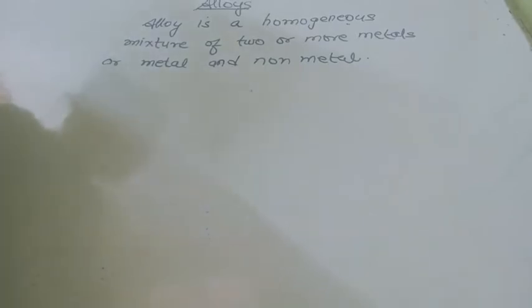Right, here one of the ingredients should be metal, and the other may be metal or non-metal. Okay, so that is known as alloy.